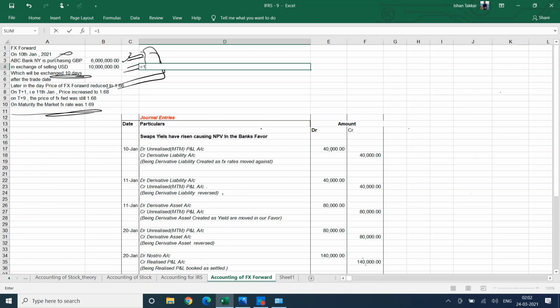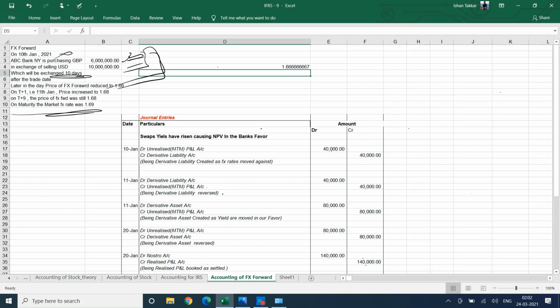You will be paying 10 million and you will be getting 6 million GBP. So what is the price of 1 GBP? That is 1.666667.